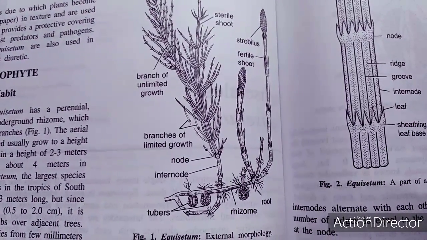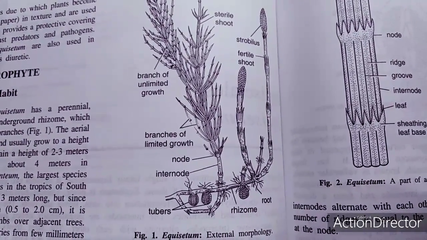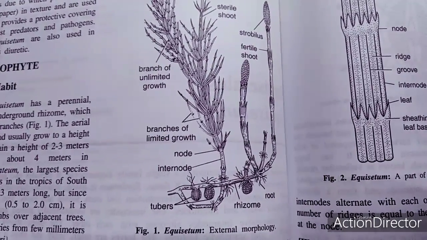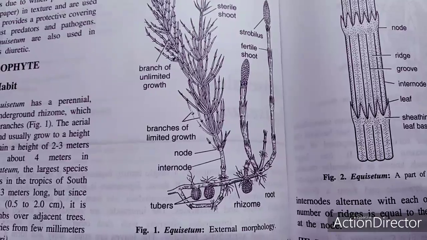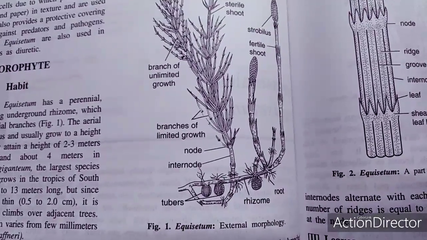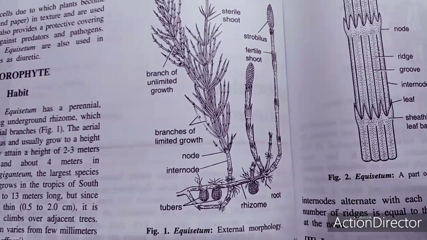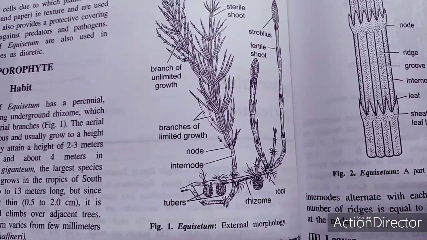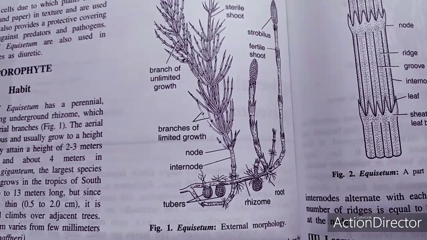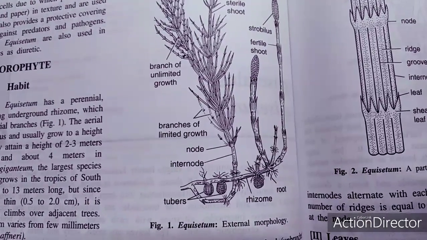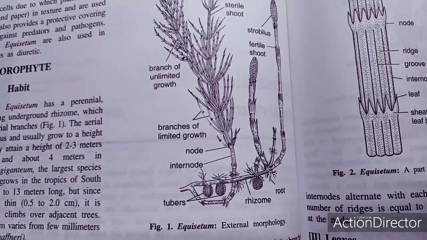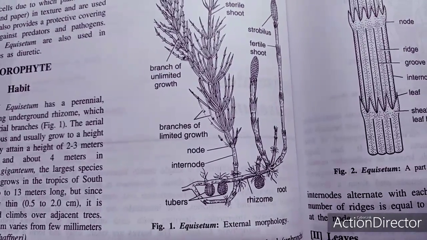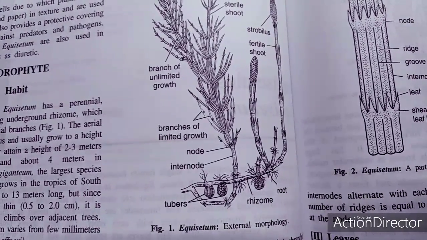For example, Equisetum telmateia, and about 4 meters in Equisetum ramosissimum and Equisetum giganteum. The largest species of Equisetum, which grows in the tropics of South America, has a stem up to 13 meters long. But since the stem is relatively thin, 0.5 to 2 centimeters, it is vine-like in habit and climbs over adjacent trees. The diameter of the stem varies from a few millimeters to 10 centimeters.